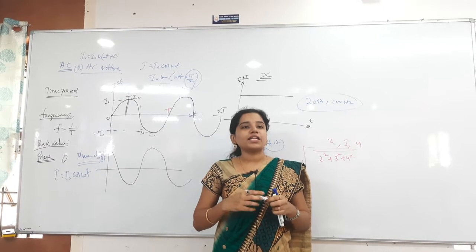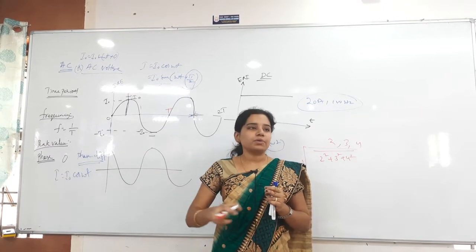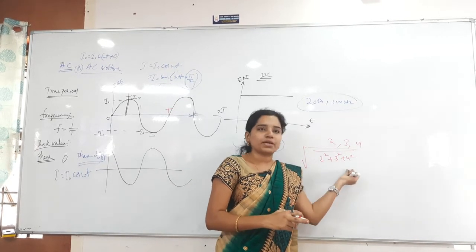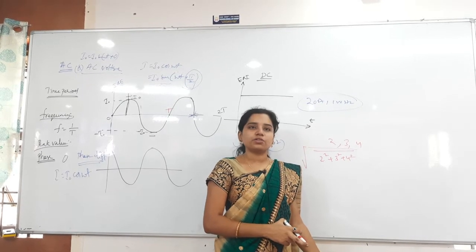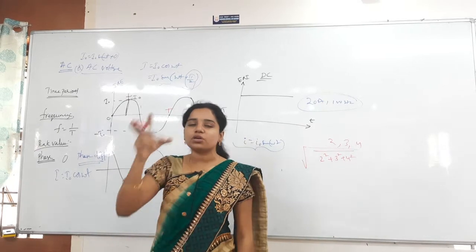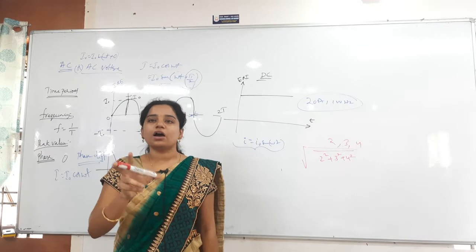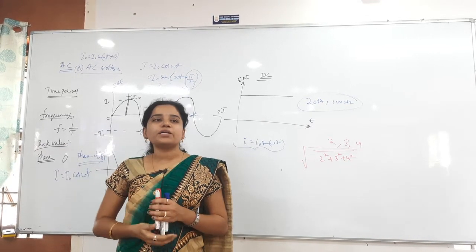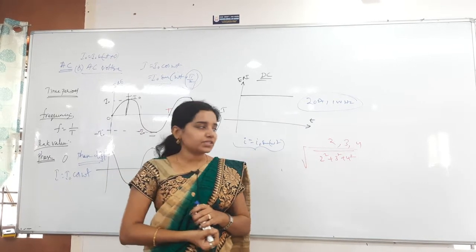But the RMS value will be calculated over the full cycle, because we are doing the square, so negative also becomes positive. So the root mean square or RMS belongs to the total cycle, but the mean value belongs to only half cycle. Clear? For one full cycle, the average value becomes 0.